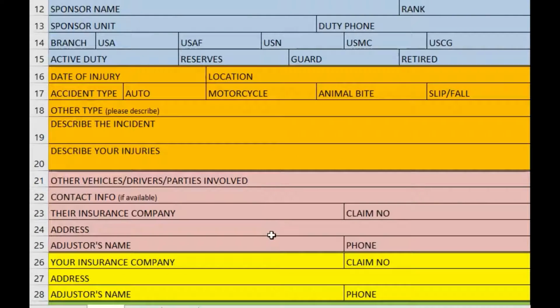Okay, items 21 through 25, you're only going to fill this information out if there were multiple vehicles or multiple parties involved. So if it was a car versus bicycle, car versus pedestrian, or car versus car, make sure that you have the other person's information, driver's license if it's a vehicle. Contact information, we need this phone number at the very least. Their insurance company's name. Now, if you don't have a claim number, that's okay, but make sure you get their phone number so we can call and get the claim number.